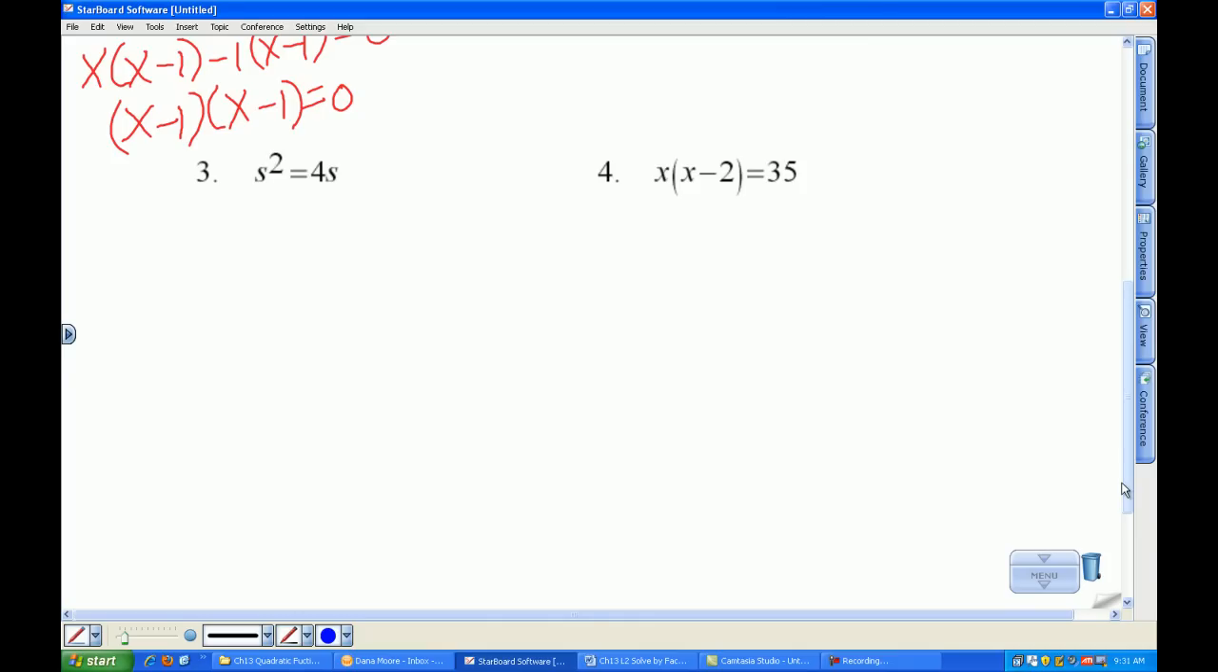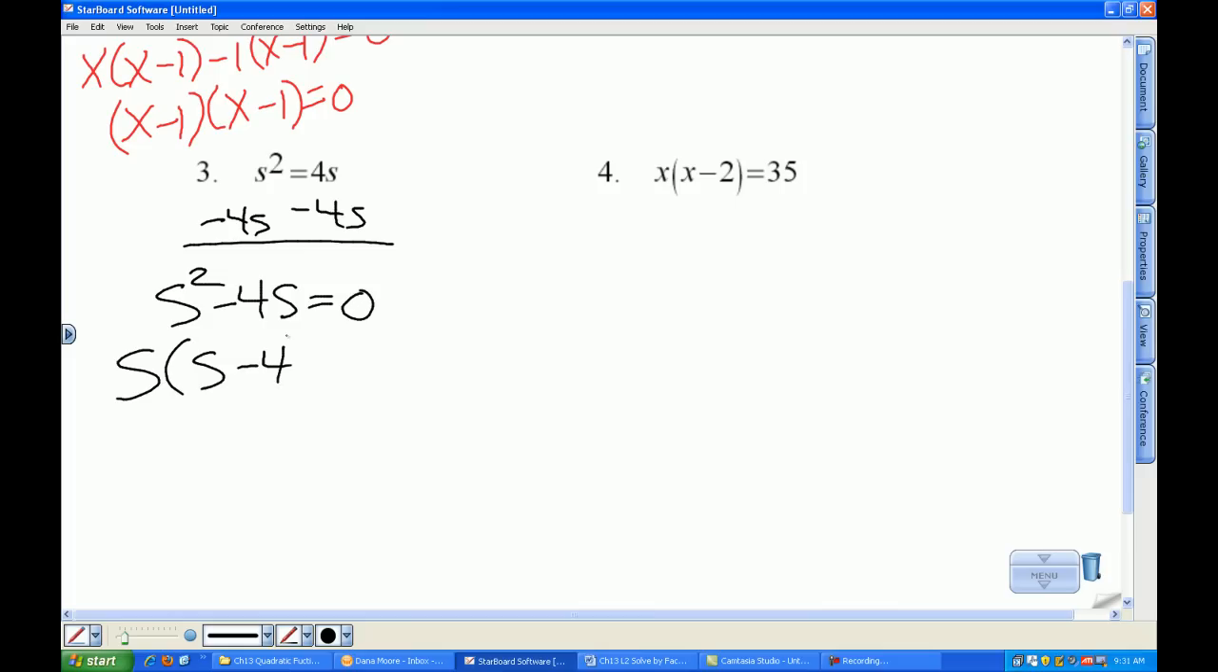Alright, problem 3. So we just saw a trinomial, that was problem 1. Difference of two squares was problem 2. For problem 3, 4s is not a perfect square, so don't take the square root here. Subtract 4s from both sides. You get s squared minus 4s is equal to 0. Factor that s out, and then we'll make our t-chart.